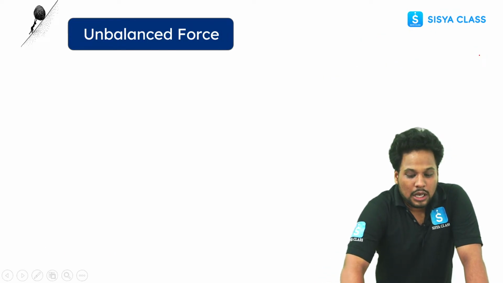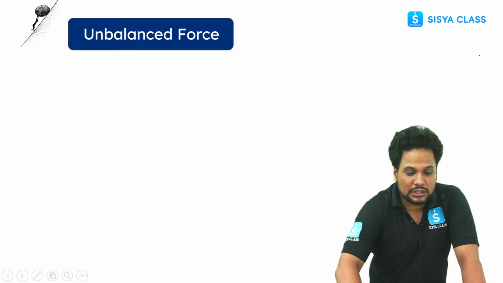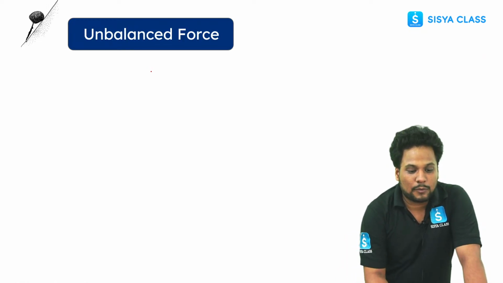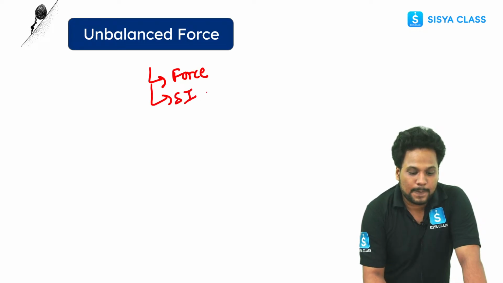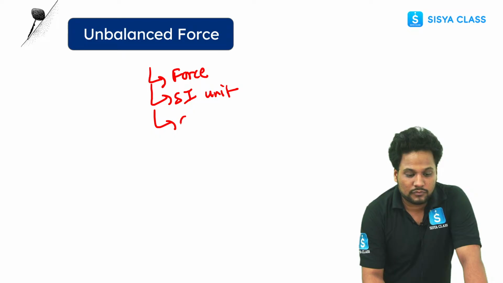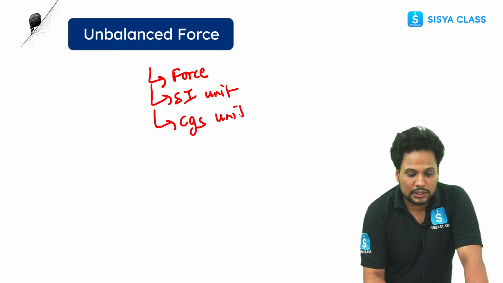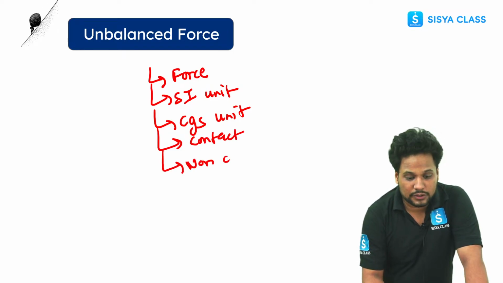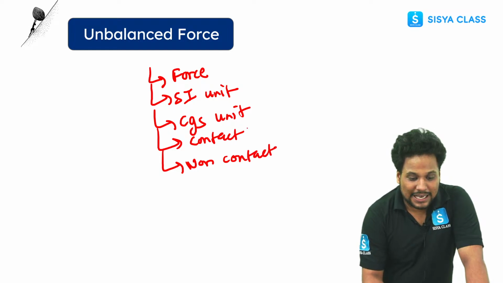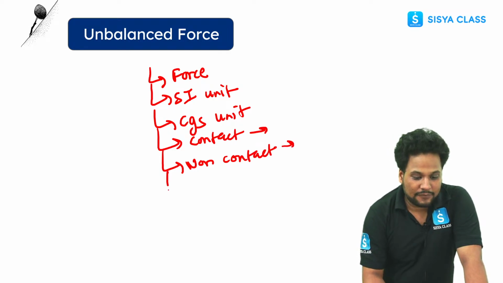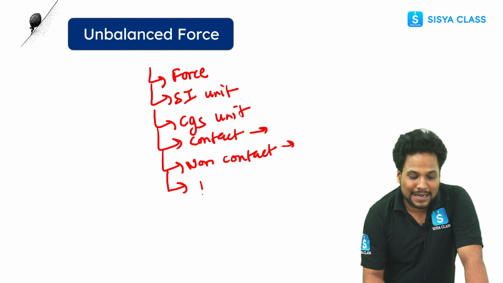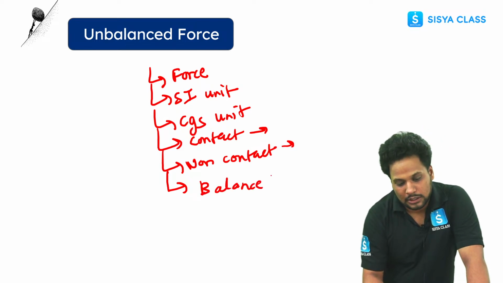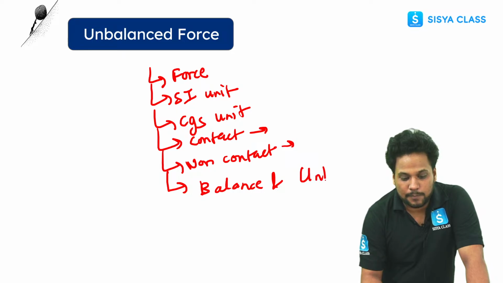Okay. So time for questions. Now what we have learned today: we have learned about force. Then SI unit of force. Then we saw CGS unit of force. What is CGS unit? Then we have learned about the contact force, and we saw non-contact force. What is non-contact force? We saw all the types of these, okay? Then after that we have learned about balanced and unbalanced force, right? If you have any doubt in these topics, you can ask me.